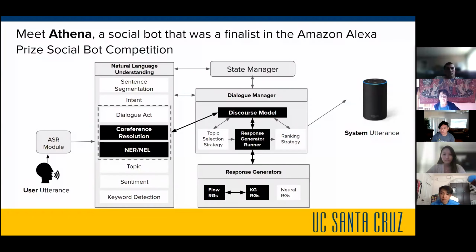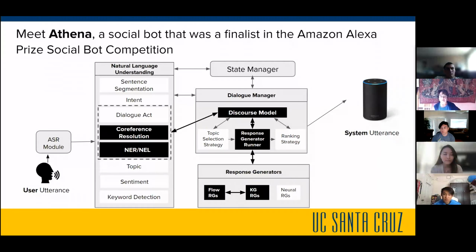How those three things work together is that if the named entity recognition or the co-ref module resolves an entity, those entities get put into the discourse model. Then our response generators, specifically the flow RG and KG RGs for the topics of movies, music, TV, and sports, are able to know that the user mentioned an entity because that information is in the discourse model.